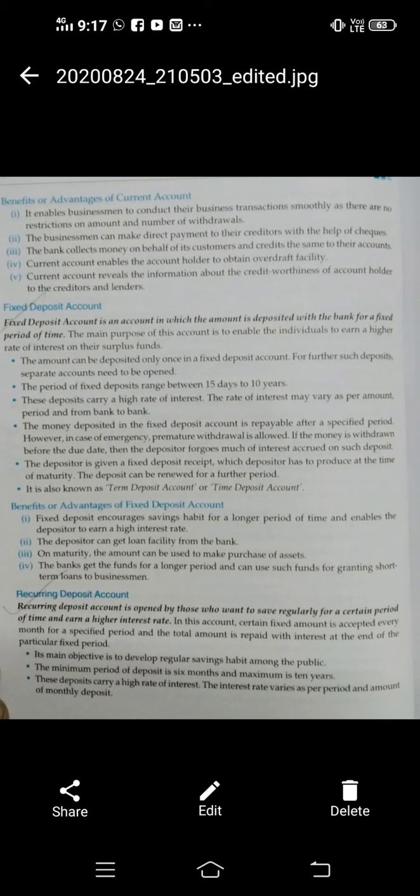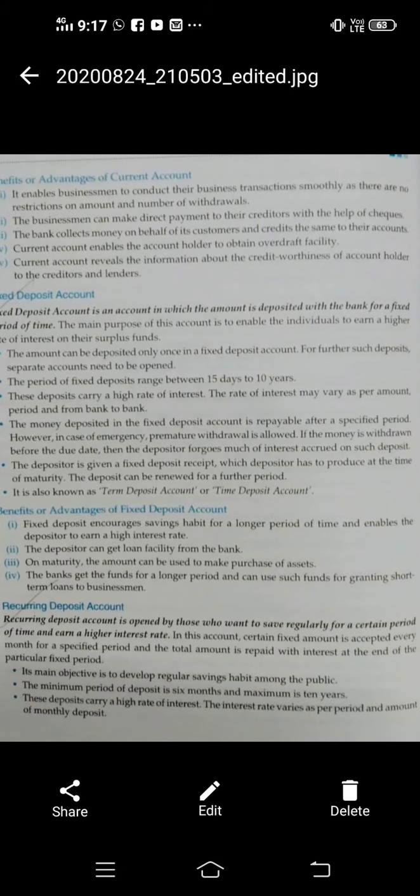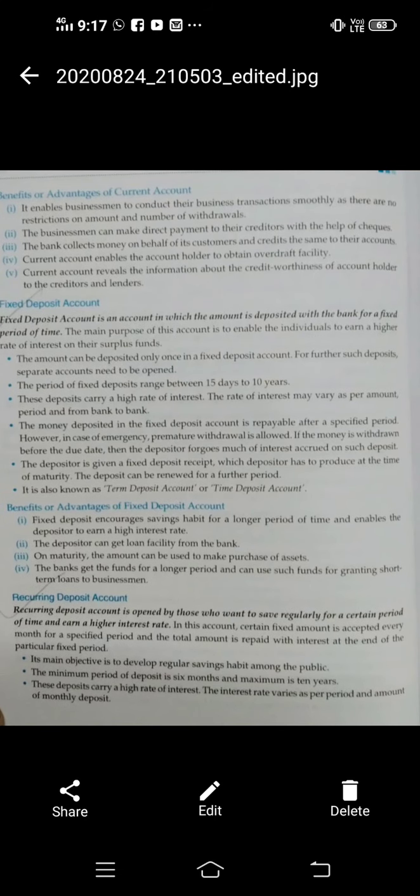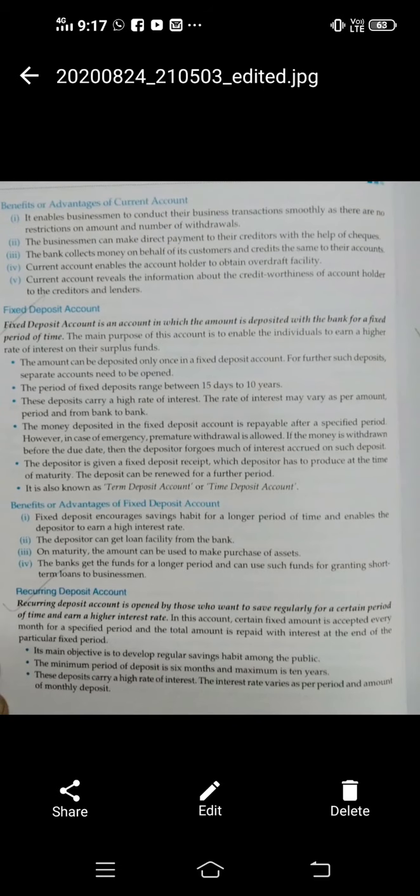Now the next account I will discuss today is the RD account. In short form it is RD account, and the name is recurring deposit. Recurring deposit, as the name itself suggests, I will read the line, then you will be able to understand. A recurring deposit account is opened by those who want to save regularly for a certain period of time and earn a higher rate of interest.